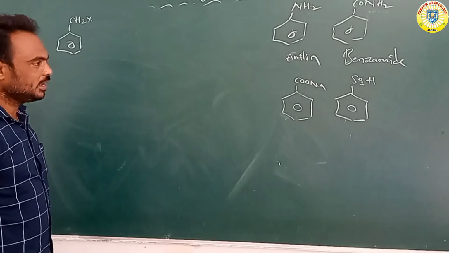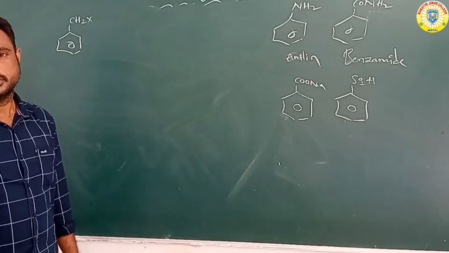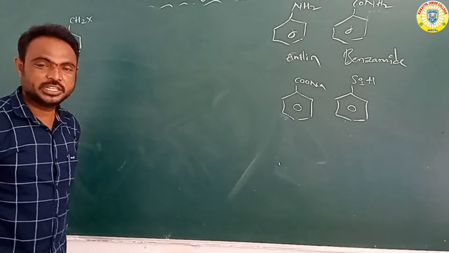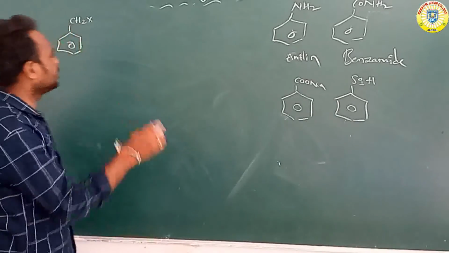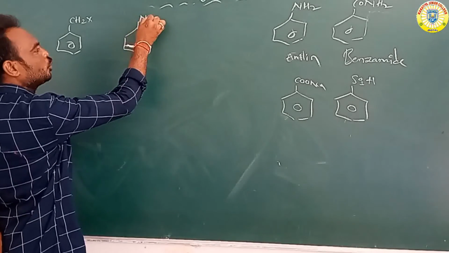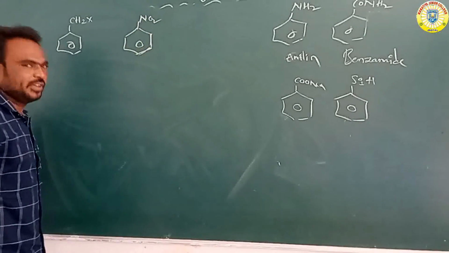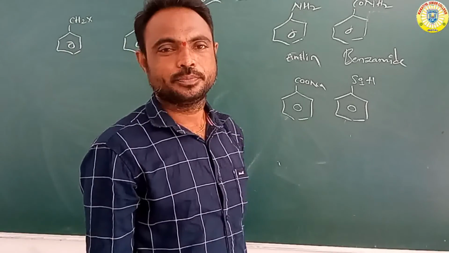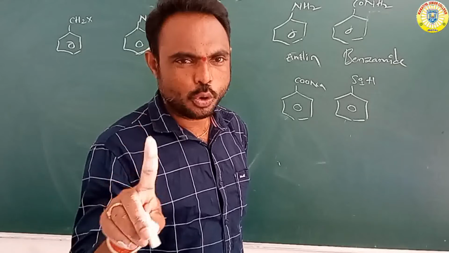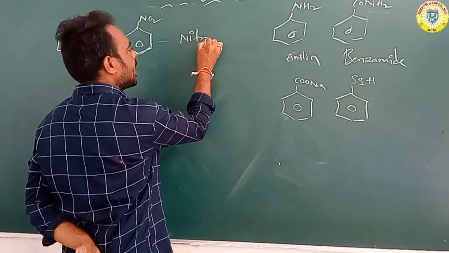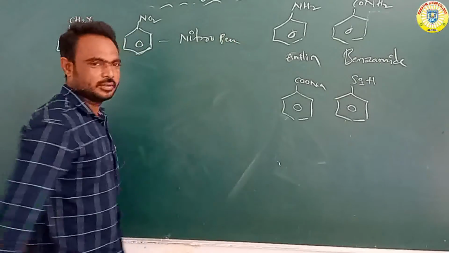So there are different types of benzene compounds. Suppose, for example, benzene attached with NO2. We already know NO2 means nitrobenzene.